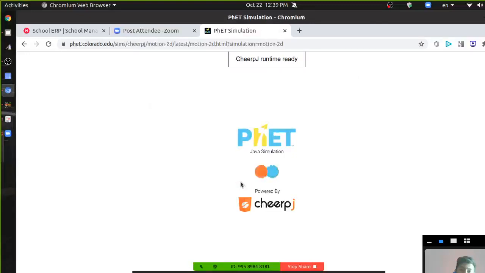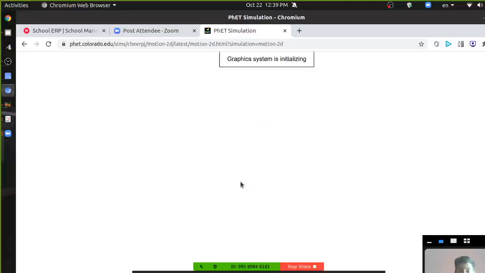Do you know which operating system I'm using? Hello, maths group students, future engineers and scientists. Linux. Linux. And which flavor it is? Ubuntu. Okay, it is initializing.